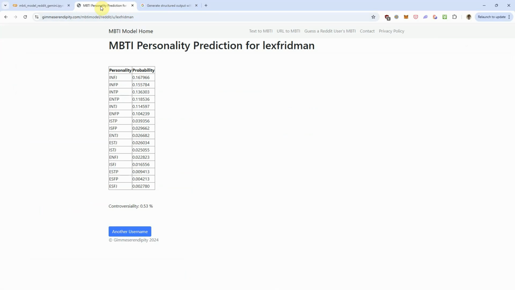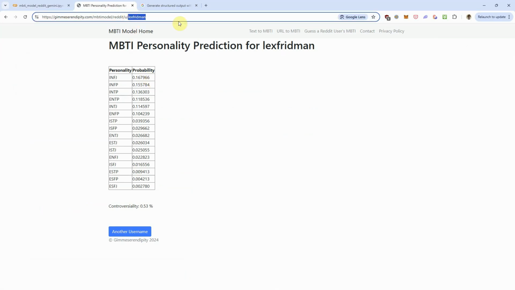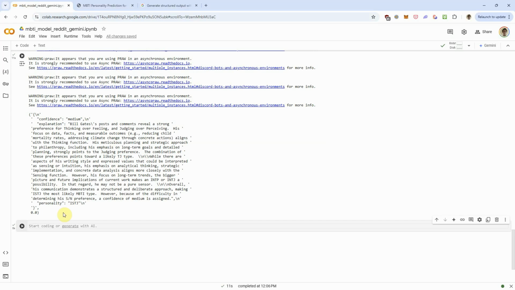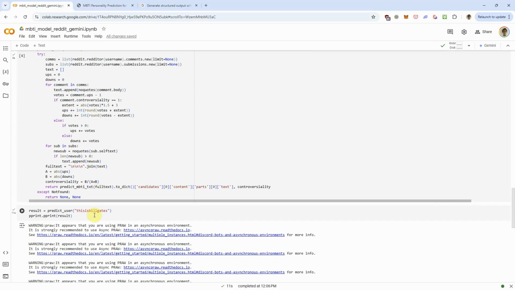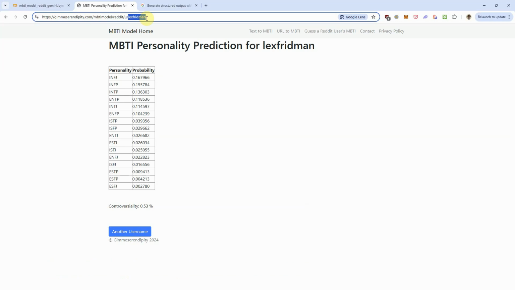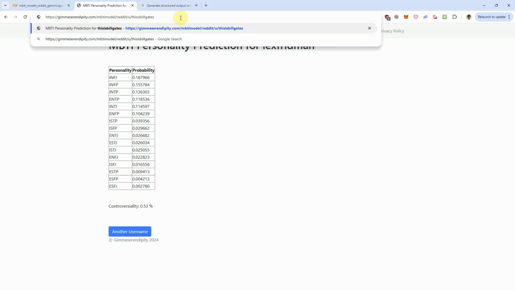And here we can see the previous model that I've deployed on the web actually gave Lex Friedman an INFJ rating with the highest probability. Let's see if it gives the same result for Bill Gates here. I don't think we got the same result, but we can put it in here. So this is Bill Gates.